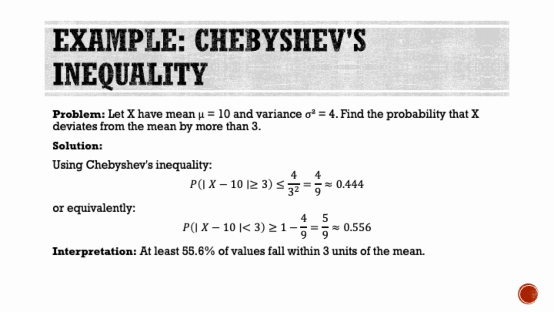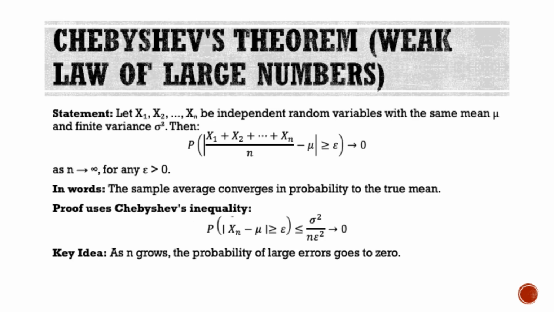It's important to note that this is a weak bound as the actual probability is usually much higher. Chebyshev's inequality gives us a conservative guarantee that works for any distribution. Now we can use Chebyshev's inequality to prove the weak law of large numbers, also known as Chebyshev's theorem.